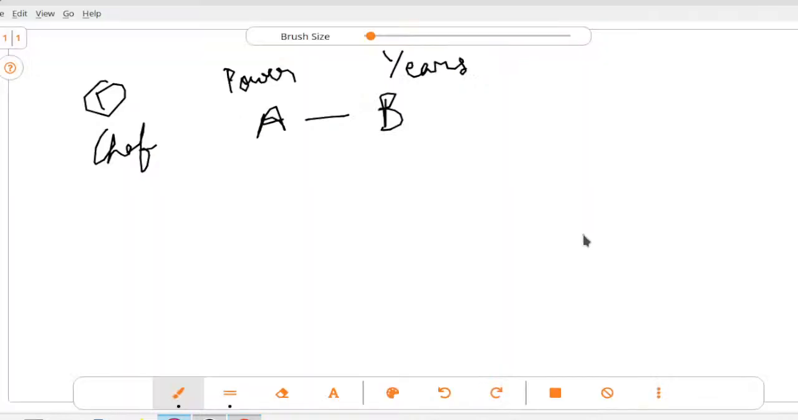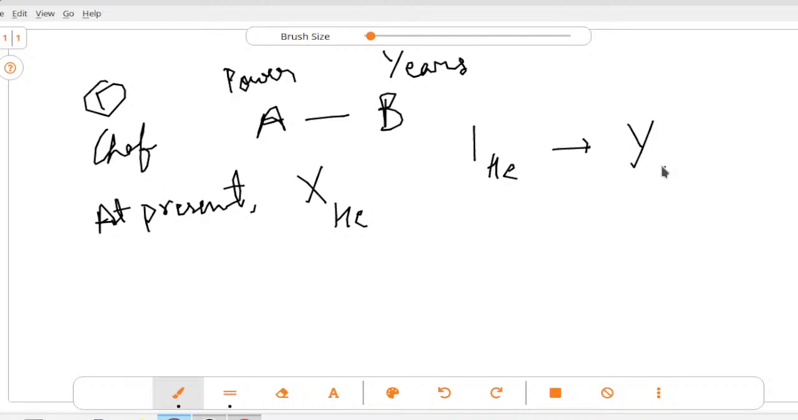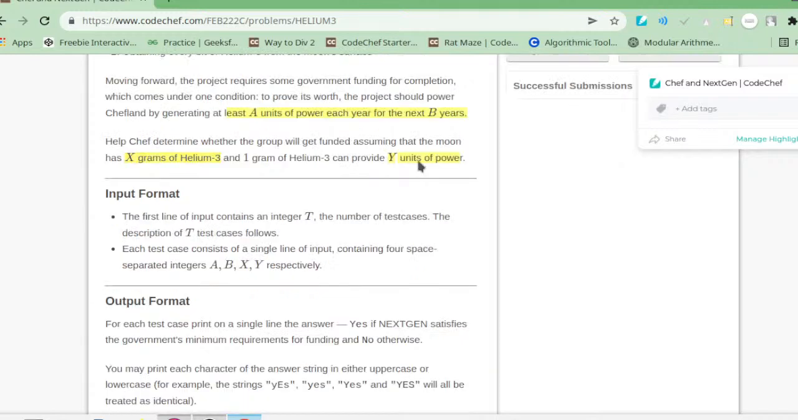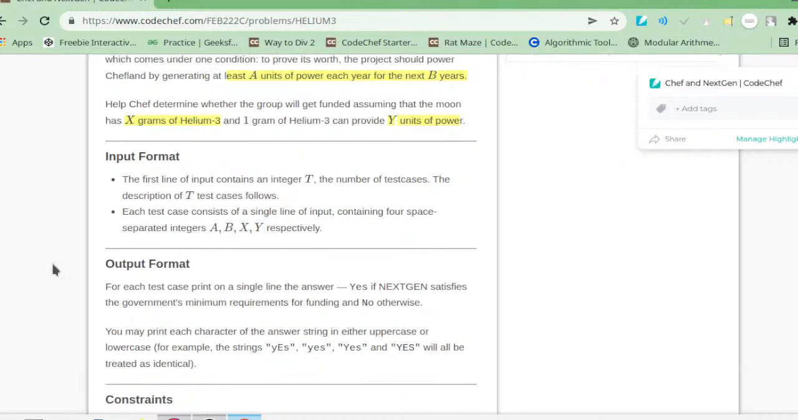It means that at present we have X gram of helium, and 1 gram of helium can produce Y units of power. These are the things that are given in the question. Now let's try to understand what A, B, X, Y are. At least A units of power for the next B years, and X and Y. Now we know what these variables are representing. Things will be more clear when we look at the test cases.